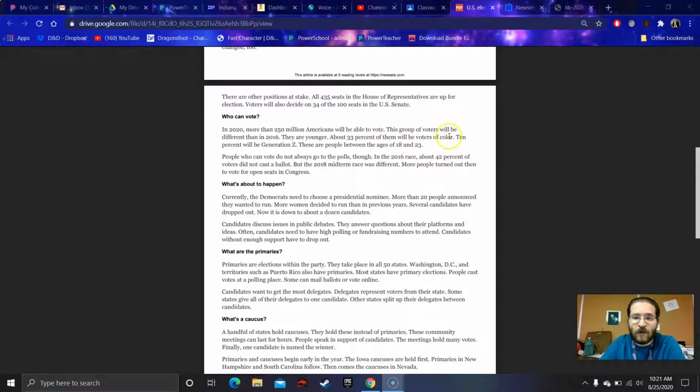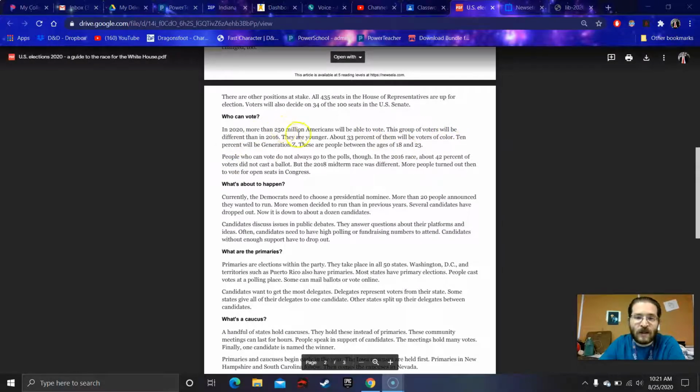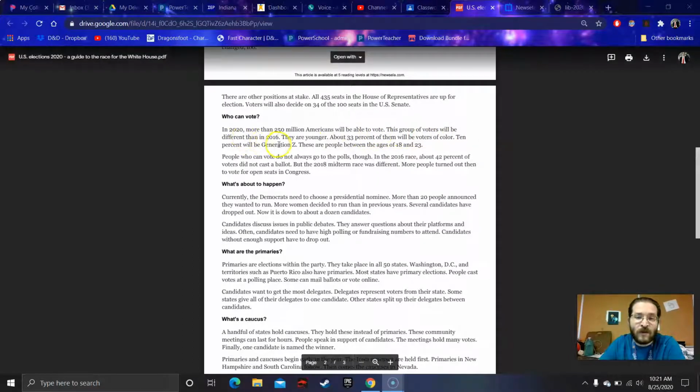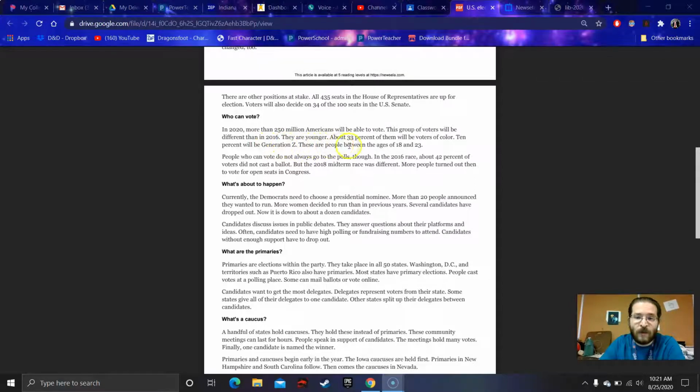This group of voters will be different than in 2016. They are younger. About 33% of them will be voters of color. 10% will be Generation Z. These are people between ages of 18 and 23.